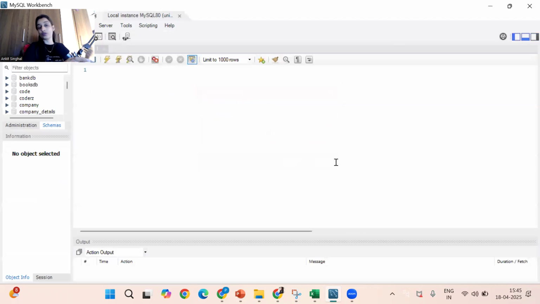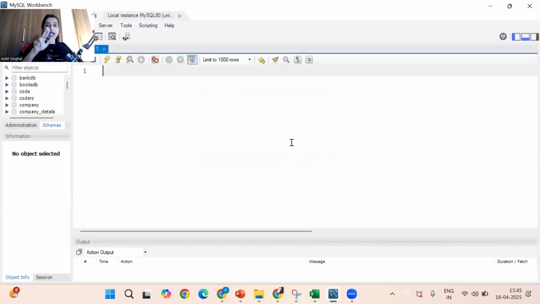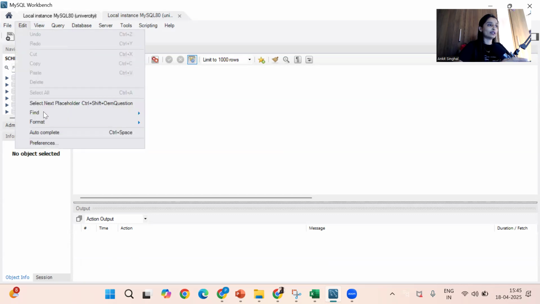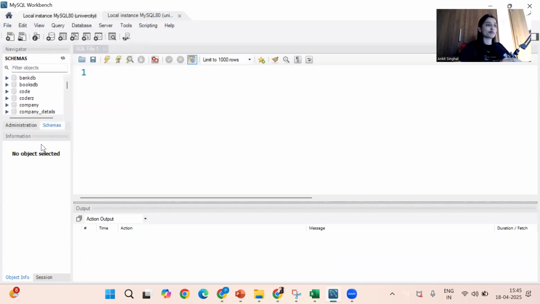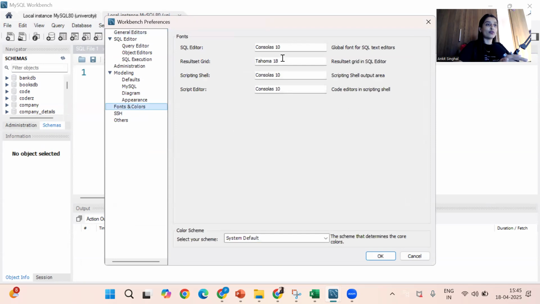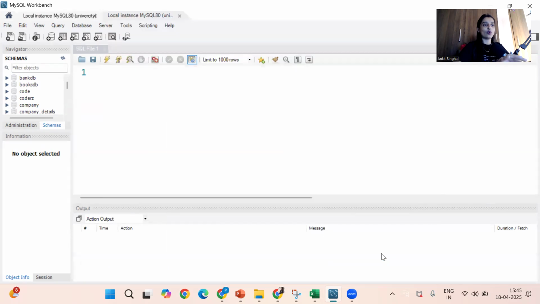It might ask you to give the password. Give the password. If you drag, just see, these are the two fingers on your cursor. Just drag like this. Okay, drag. So it will increase the font size. Okay, just drag. If I drag, it will decrease the font size. Increase or decrease, very easily you can work with this. Okay. Now in the result set, you will be getting the output. But before that, you can go to view, edit, preferences. Then go to fonts and colors and the result grid font, give it as 15. This is the font size. Click on OK. That's all.